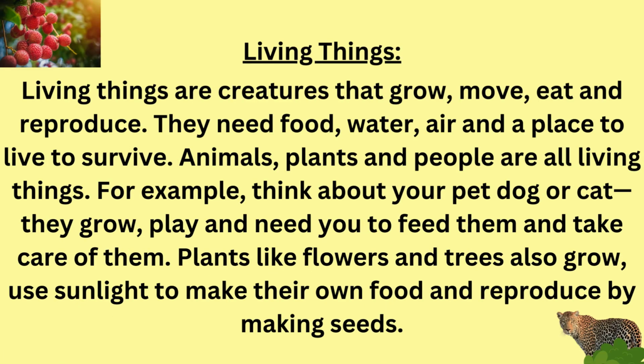Living things. Living things are creatures that grow, move, eat, and reproduce. They need food, water, air, and a place to live to survive. Animals, plants, and people are all living things. For example, think about your pet dog or cat. They grow, play, and need you to feed them and take care of them. Plants like flowers and trees also grow, use sunlight to make their own food, and reproduce by making seeds.